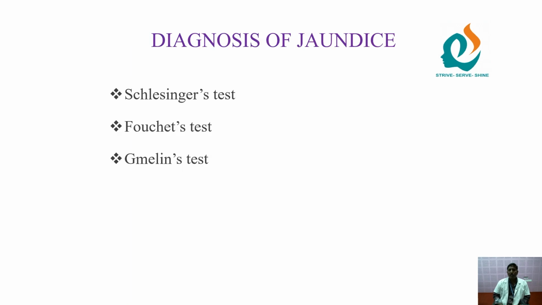Next, diagnosis of jaundice. Schlesinger's test, Fouchet's test, and Gmelin test are the tests used to diagnose hemolytic jaundice, hepatic jaundice, and obstructive jaundice.